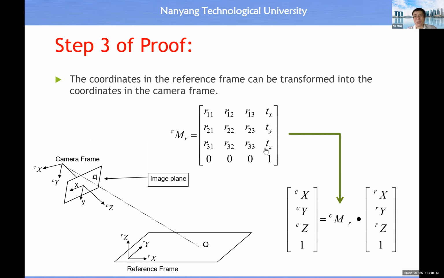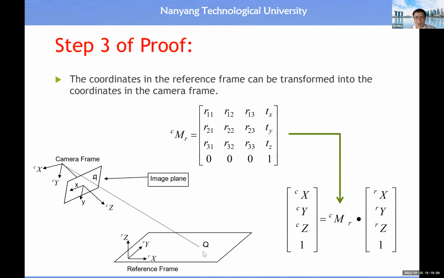This is the position vector of the origin of the reference coordinate system with respect to the camera coordinate system, right? Then you do this multiplication. So this is the XYZ coordinate with respect to the reference coordinate system. If you multiply this transformation matrix, then the result will be the XYZ coordinate of the same point with respect to the camera coordinate system, all right?